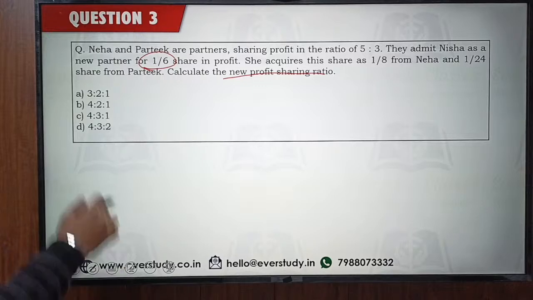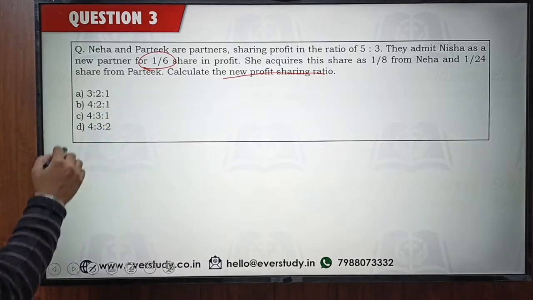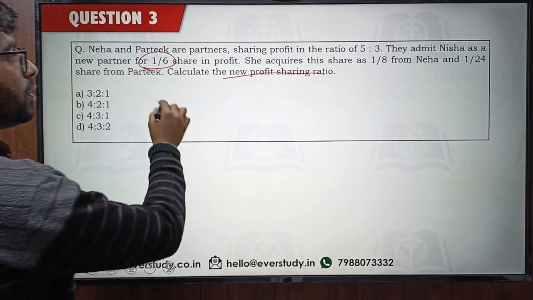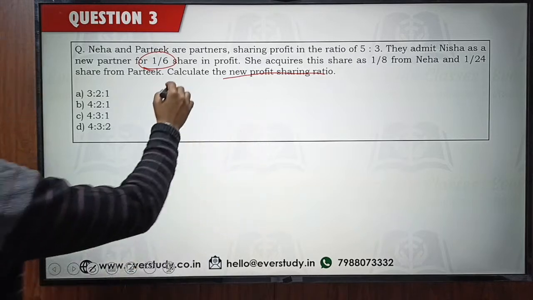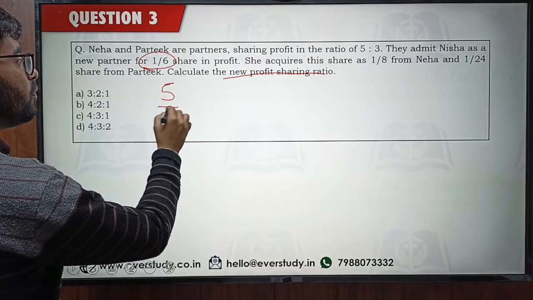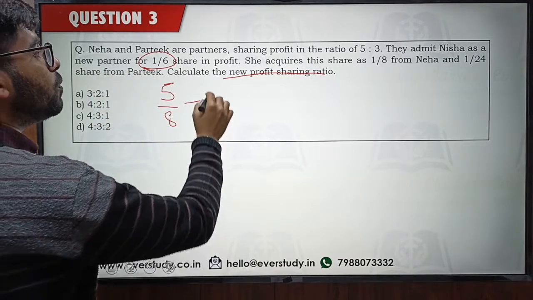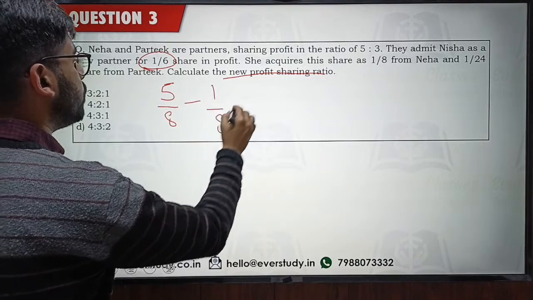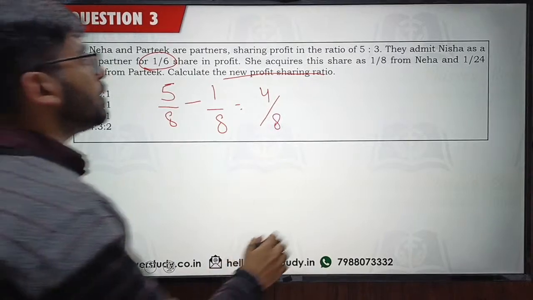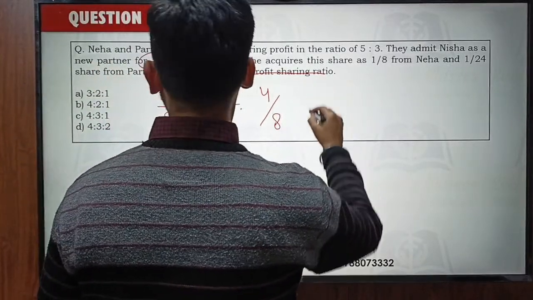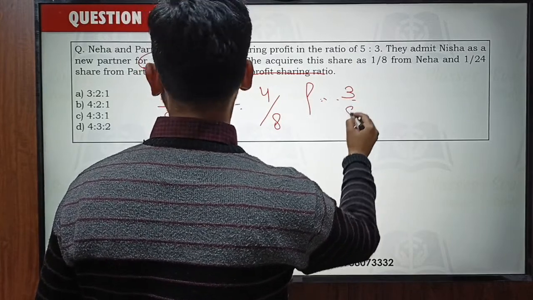Ellen is saying answer should be option number A. So let's try to solve it. It says that Nisha is being admitted for 1/6 share in the profits of the firm, and she is getting it as 1/8 from Neha and 1/24 from Pratik. So Neha earlier was having the share as 5/8, and now she is giving 1/8 to Nisha. So her remaining profit share is going to be 4/8. And if we talk about Pratik, his share was 3/8, and now he is giving